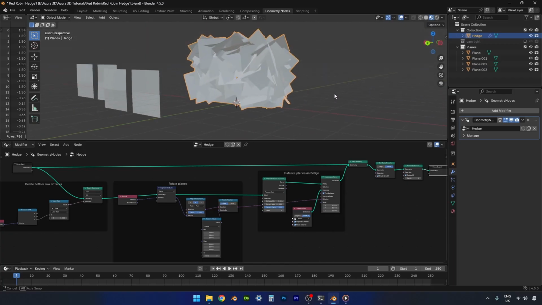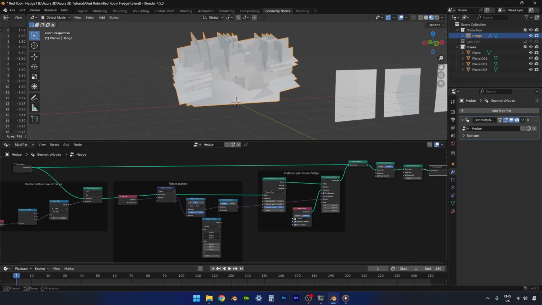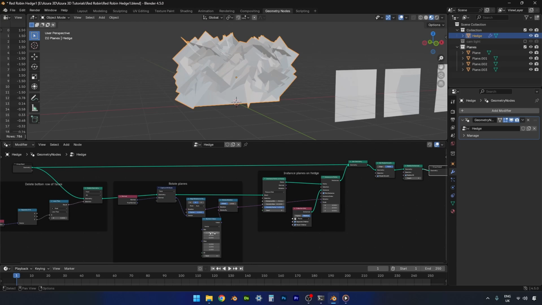And then I think we'll just have a little play with the rotation and the number of planes as well. So just adjust it however you like really. You can try the min, which I'm just going to keep at 0, and then the max I might bring down a little bit still.